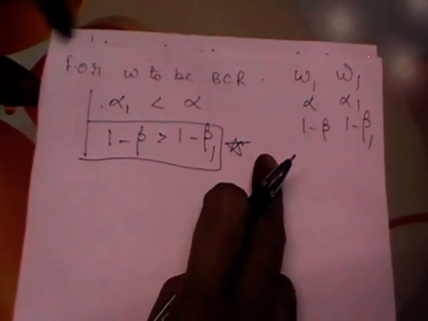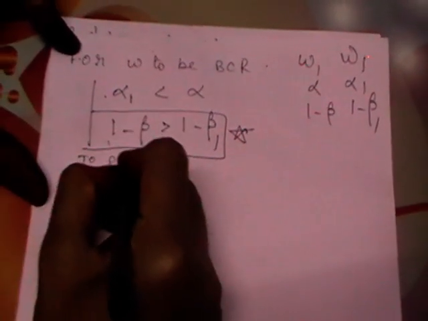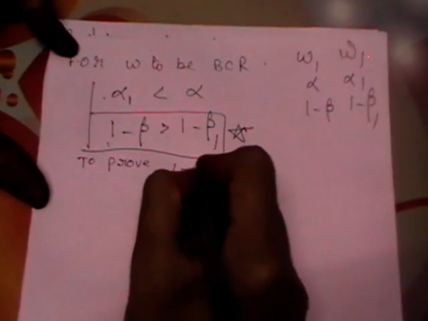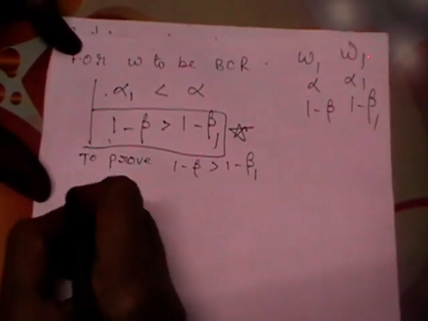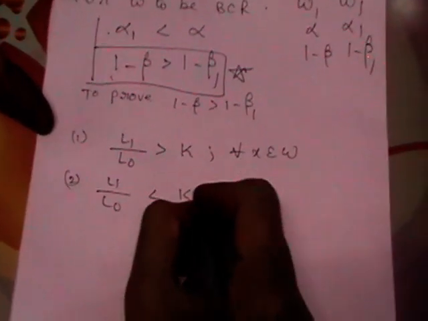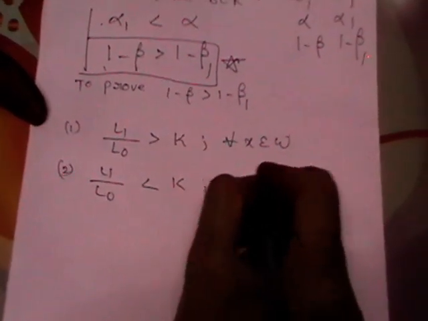So you need to prove this. What you need to prove? You need to prove 1 minus beta is greater than 1 minus beta 1. How do you prove this? You are given two conditions: L1 by L0 greater than K for all x belongs to omega, and L1 by L0 less than K for all x belongs to omega bar.